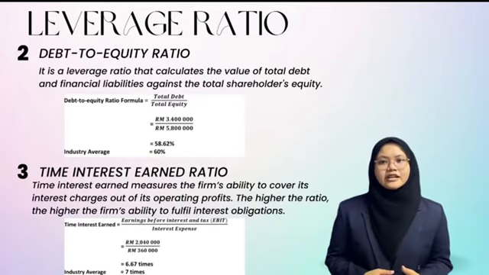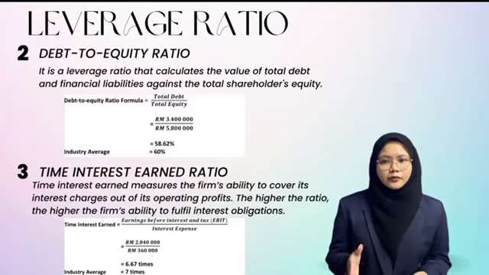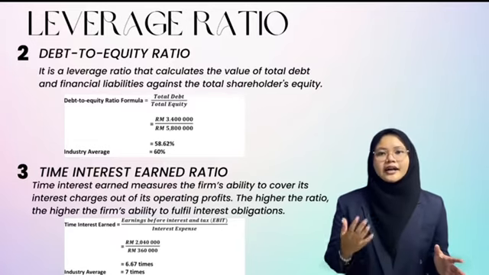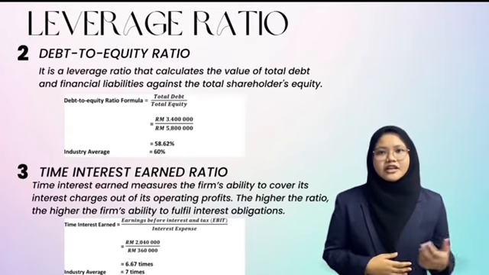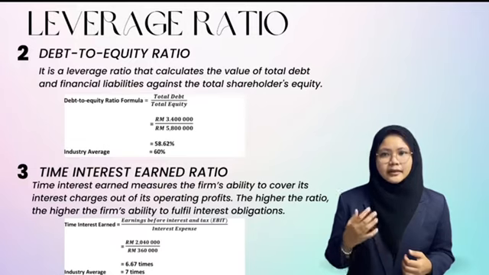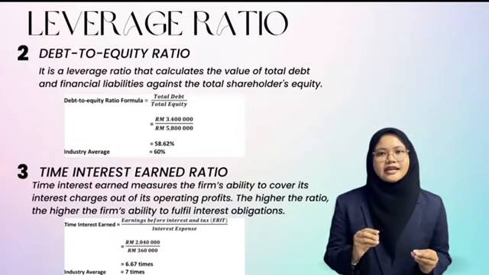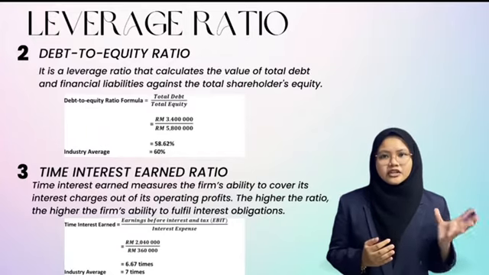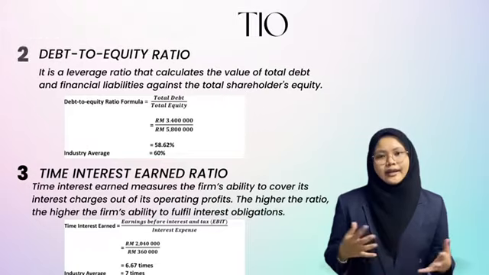Time interest earned measures the firm's ability to cover its interest charges out of its operating profits. The higher the ratio, the higher the firm's ability to fulfill the interest obligations. Based on the calculation, we can see that Hikmat Bati Berhad's time interest earned is slightly lower than the industry average. This indicates the company has lower ability to fulfill interest obligation and might be exposed to risk of bankruptcy. The company can improve by paying down debt.